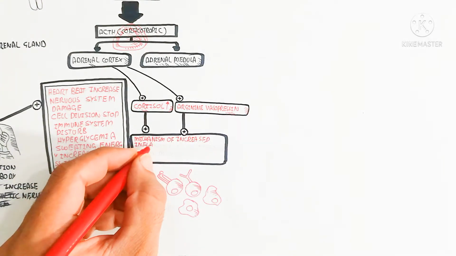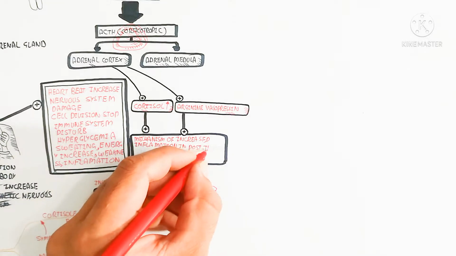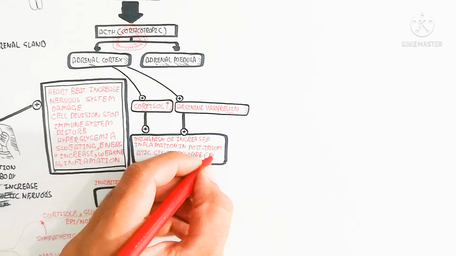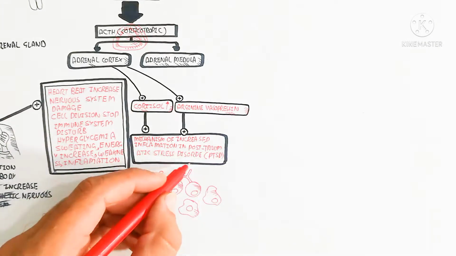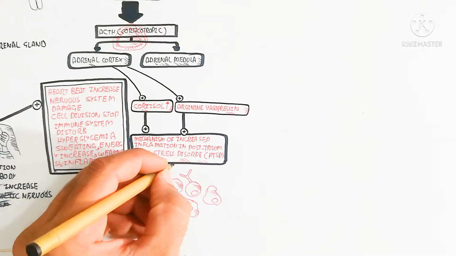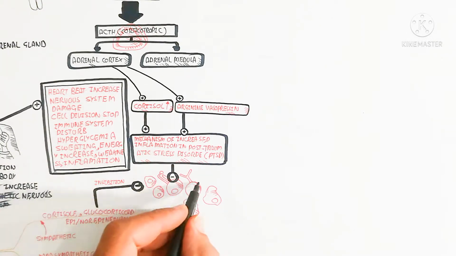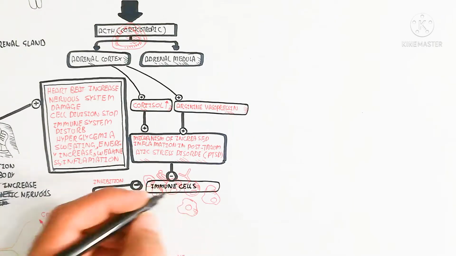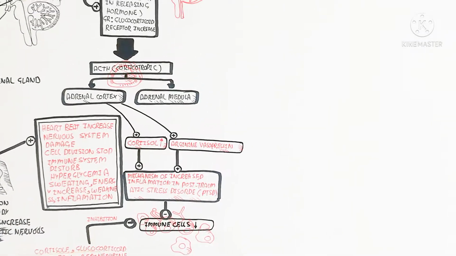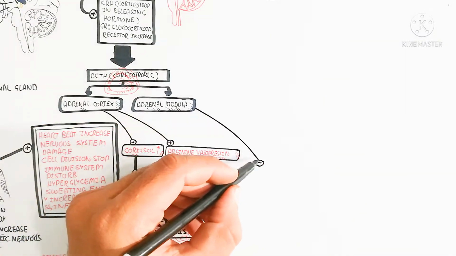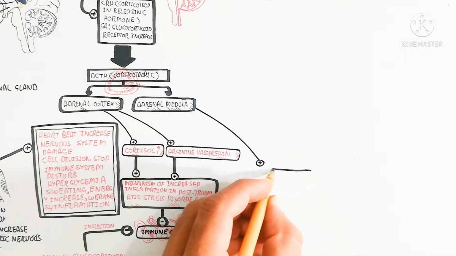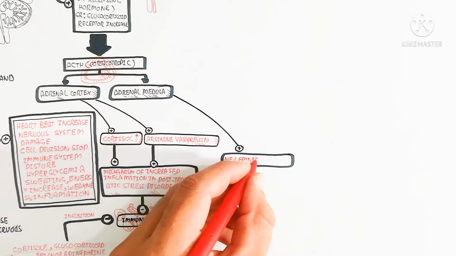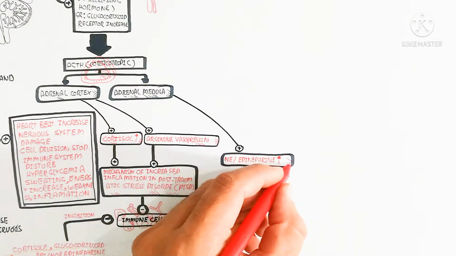So this long-term stress leads to immune cell inhibition, and after the inhibition, the sympathetic nervous system basically inhibits immune cell growth and proliferation. After the inhibition, the immune cell produces nuclear factor kappa B. This nuclear factor kappa B is important for inflammation, and on the other hand, the adrenal medulla produces norepinephrine and epinephrine.